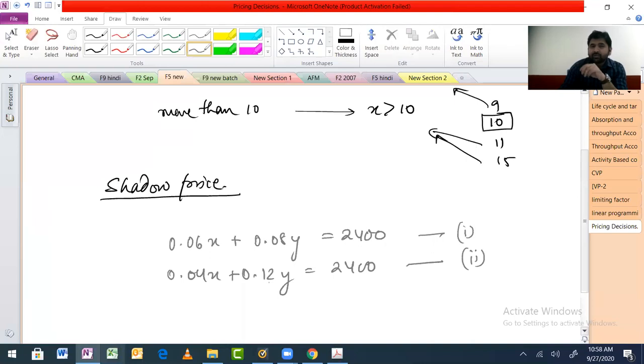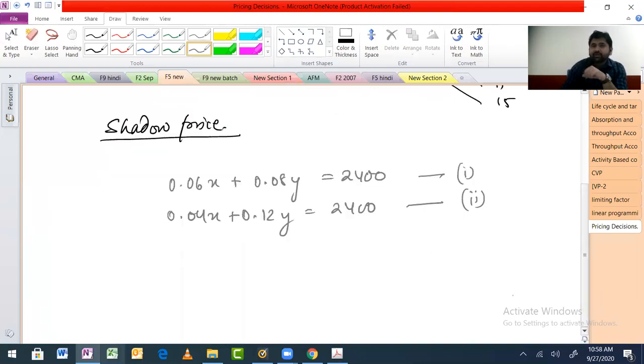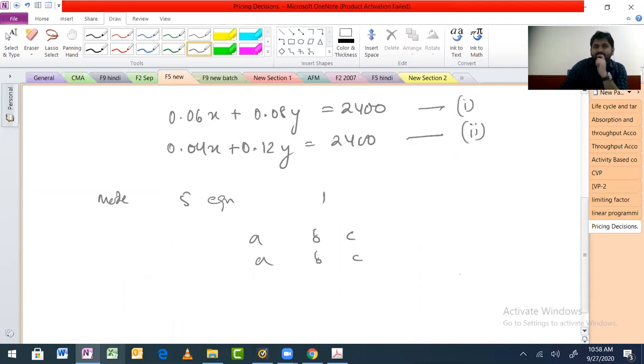Now on your calculator, press mode and then 5, because that is equation, and then 1. You will get something like ABC on your screen. Now you put one number at a time. So 0.06 equal to, that will go here.